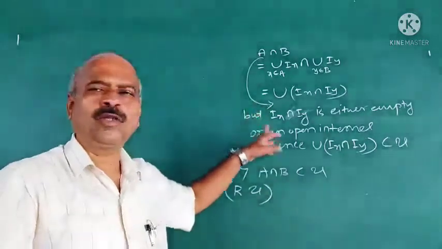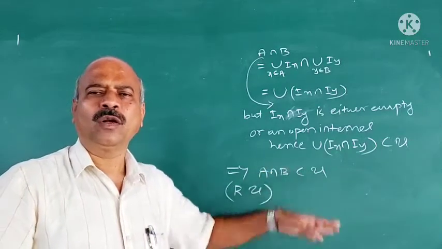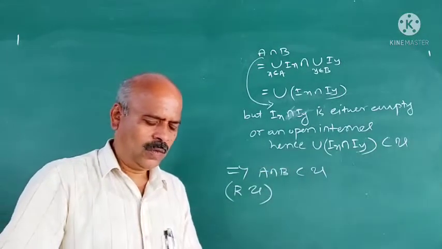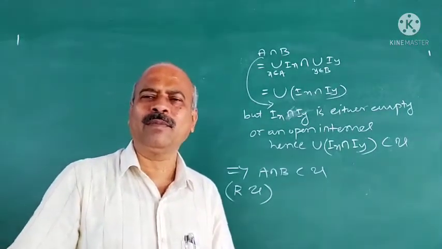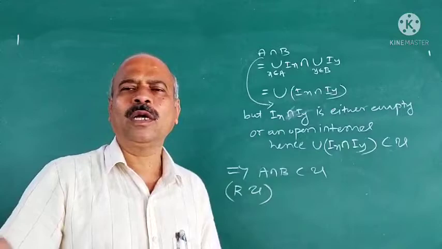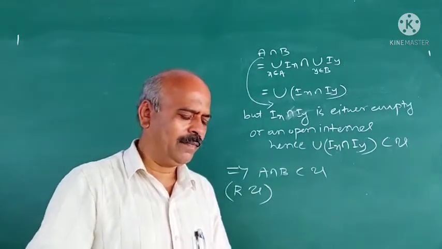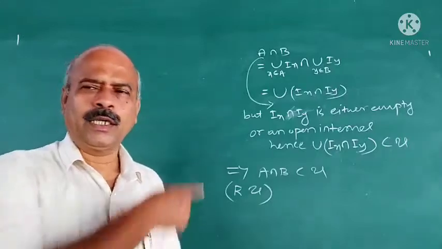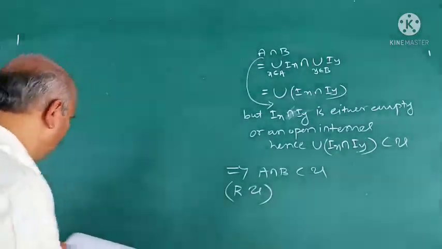Or if the topology is defined by this, then what is it called? So first you have to understand the concept, then whatever the type of question, either descriptive or MCQ, you can easily answer. Only thing is you have to understand the concept. I think all of you understood what is usual topology and cofinite topology.